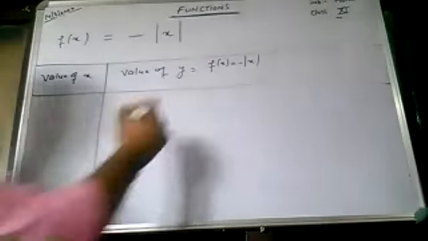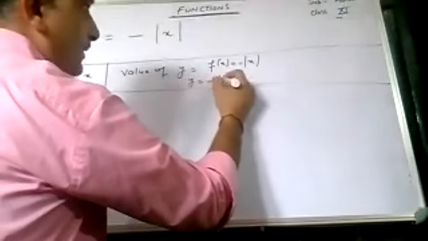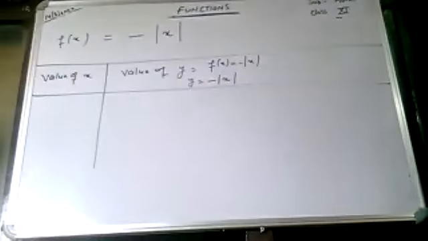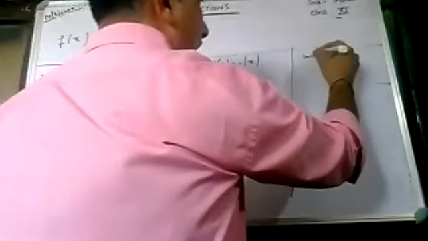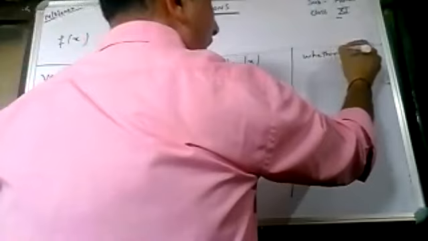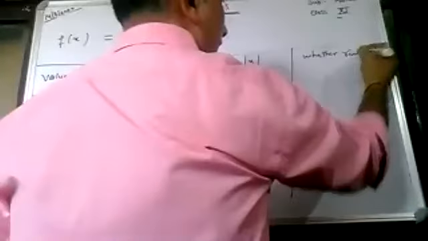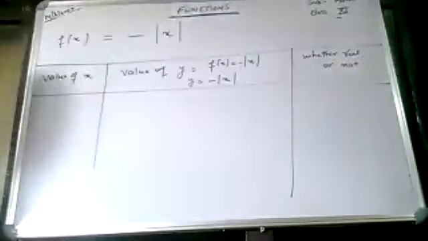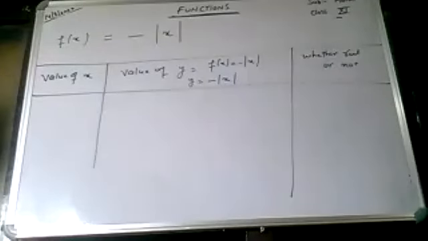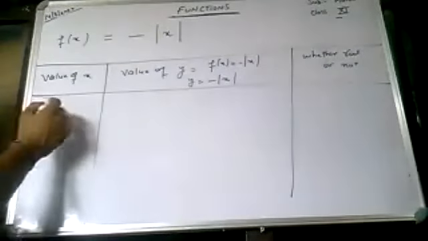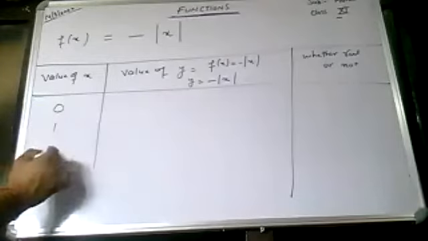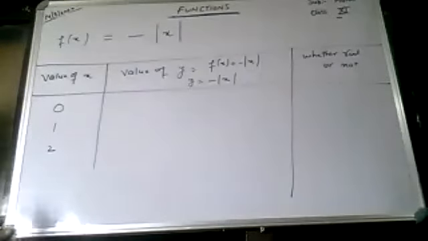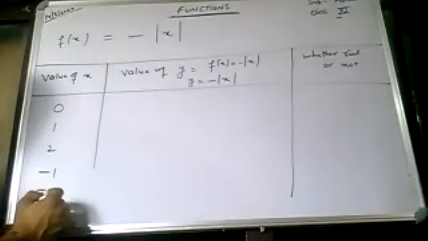That means y is equal to minus modulus of x. We need to check whether it is a real number or not. What was in the question, class? Find the domain and range of the following real functions. Real functions. We have to check whether the result will be real or not. Suppose, class, I give the value of x as 0, 1, 2. Then we give -1, and check with -2.